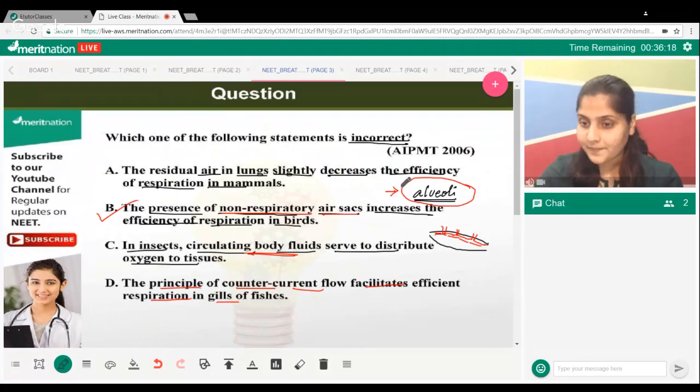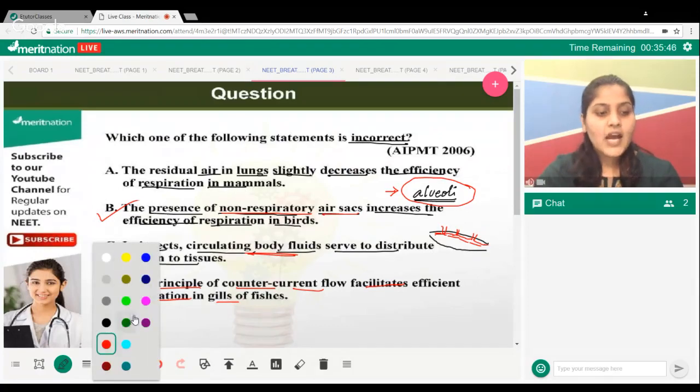We have them in our lungs, and those balloon-like structures are responsible for increasing the surface area of the exchange department, where the exchange is happening between the blood and your lungs. The exchange of gases is facilitated efficiently because of alveoli. That's why the statement doesn't make any sense, hence we are going to mark it as incorrect. So the question was asking you about the beauty of alveoli, basically.